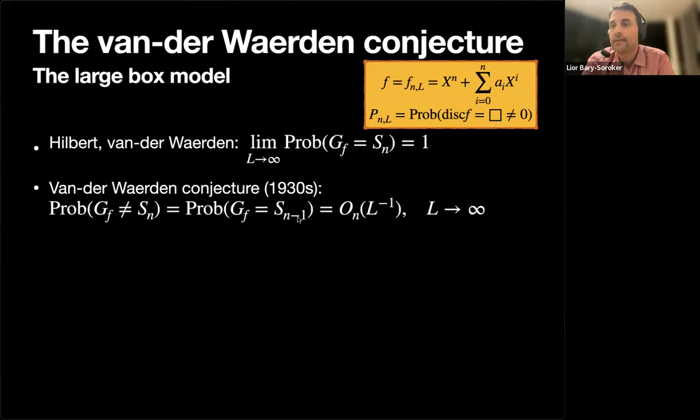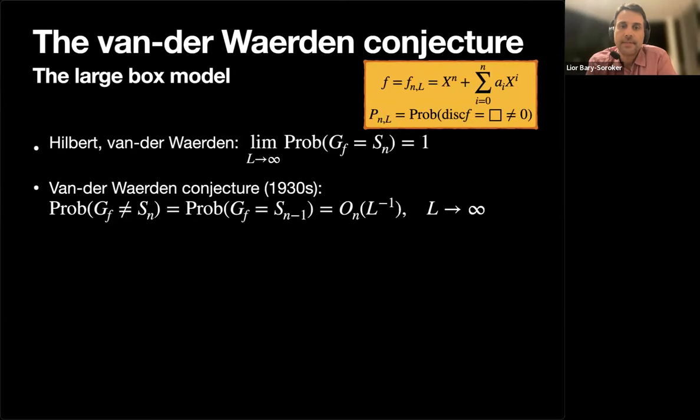This is a Galois group that tells you that the polynomial has a root, because we are looking at Galois groups as groups acting on the roots. And the probability that the Galois group is S_{n-1} is something that is not extremely difficult to compute. So this is the van der Waerden conjecture, and in particular, if this conjecture is correct, then the probability will be a capital O of 1 over the size of the box, with some constant that depends on n. And sometimes people also refer to this weaker statement as the van der Waerden conjecture, although he stated the first one.